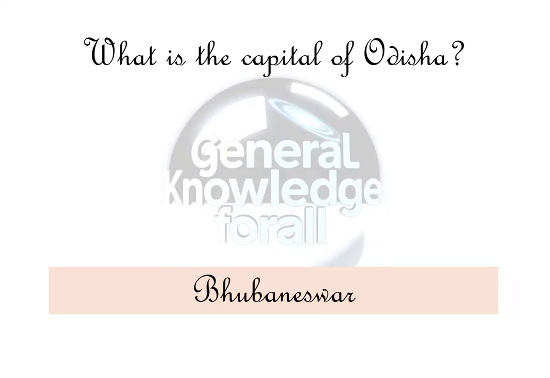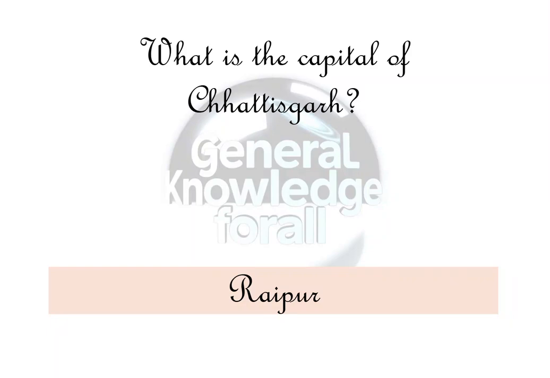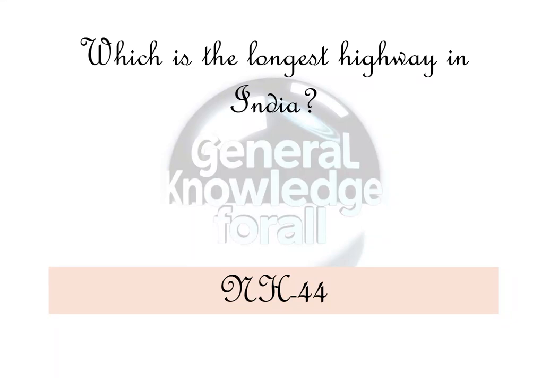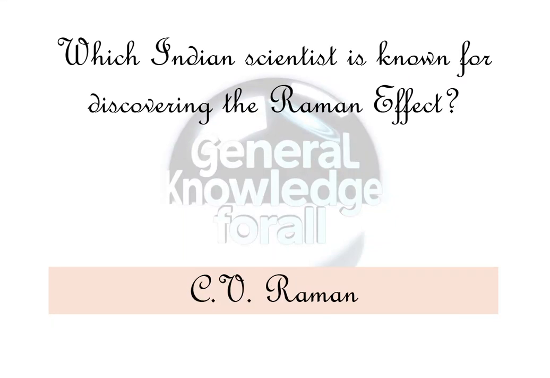Bhubaneswar. Which Indian leader gave the slogan, Sarfaroshi ki tamanna? Ram Prasad Bismil. What is the capital of Chhattisgarh? Raipur. What is the basic unit of heredity? Gene. Which is the longest highway in India? NH 44. Which Indian city is known for the IT industry and is part of the Golden Triangle? Bengaluru. Which Indian scientist is known for discovering the Raman effect?